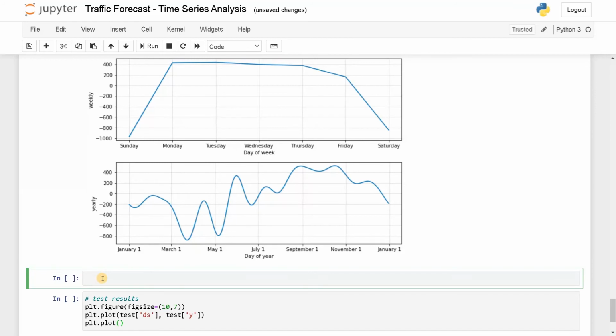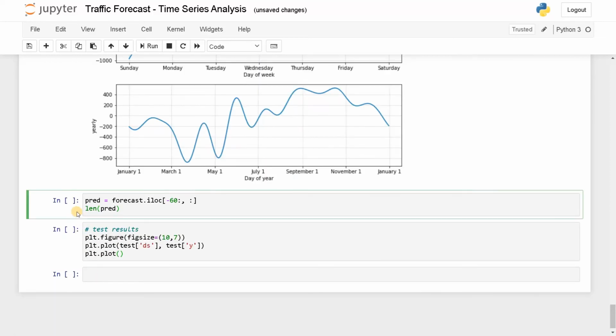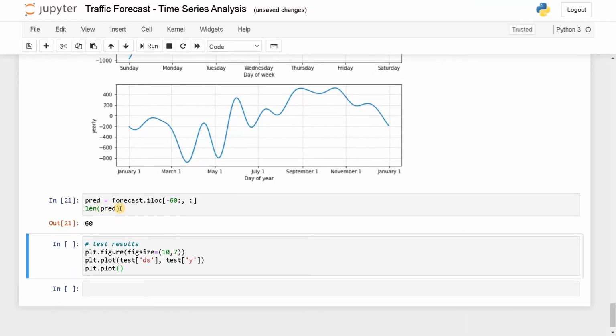So we will get that spread equals forecast.iloc, from minus 60 till the end, and we need to get all the rows. Let's see how many data we have. Run this. So we have 60 columns. That is the last one.